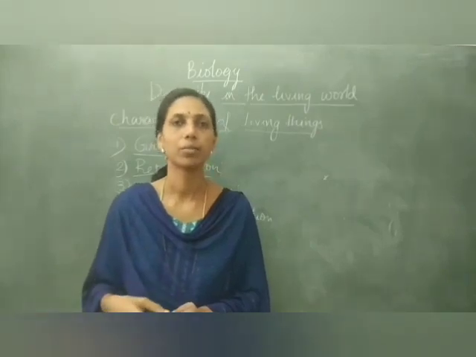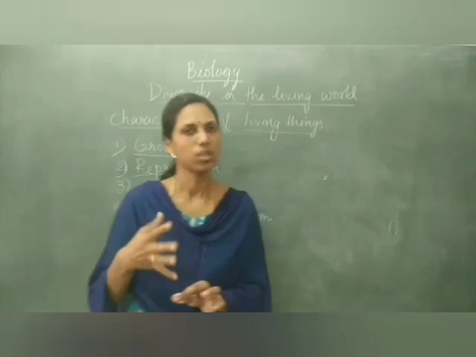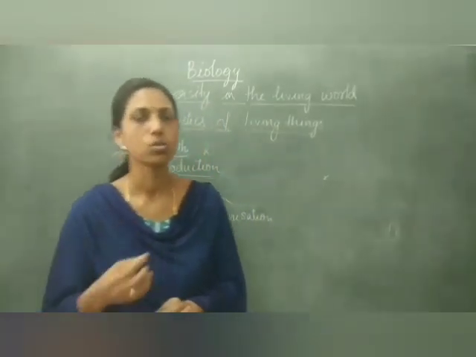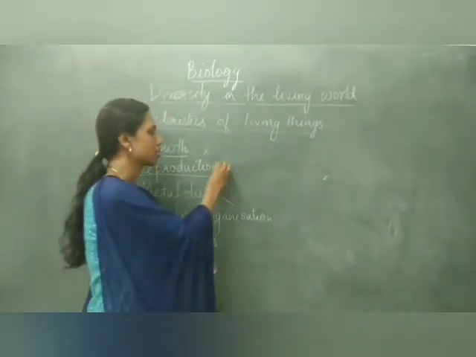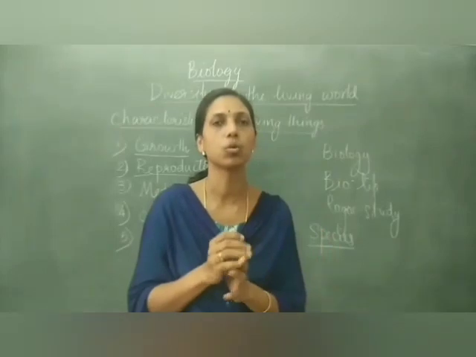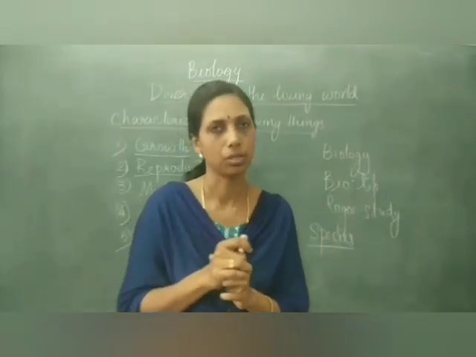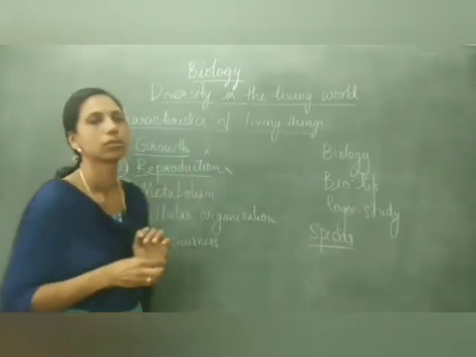Certain other animals are also there. They are not capable of reproduction. So we can say reproduction is also not a characteristic feature of living organisms, as we find certain exceptions. So it will also show growth and reproduction. So reproduction also has exceptions.